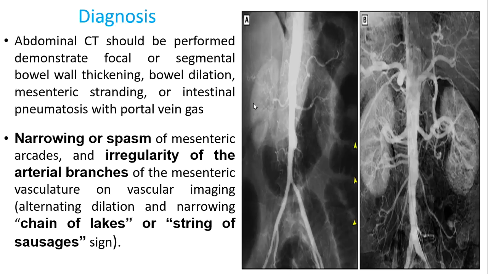Diagnosis is on a CT scan. Here we can see there is narrowing, so the patient is more prone to get ischemia, plus we can see these dilated bowel loops also. Here we can see this chain of flakes appearance. Again, just an exam question: chain of flakes appearance is mostly described in chronic pancreatitis on an MRCP, so that is the more important radiological finding. But this is also described as a chain of flakes appearance or string of sausage sign.